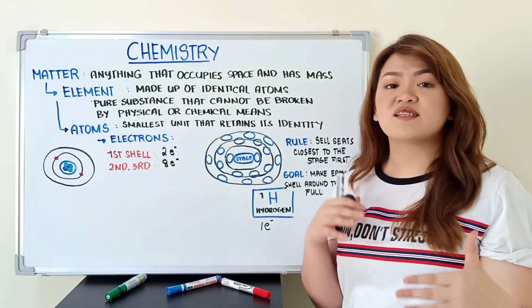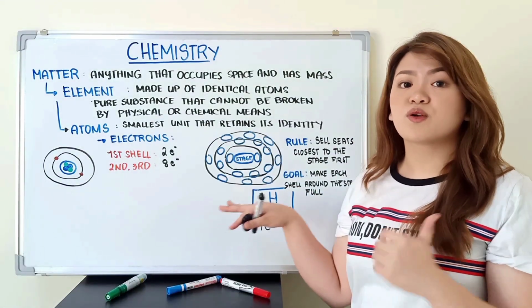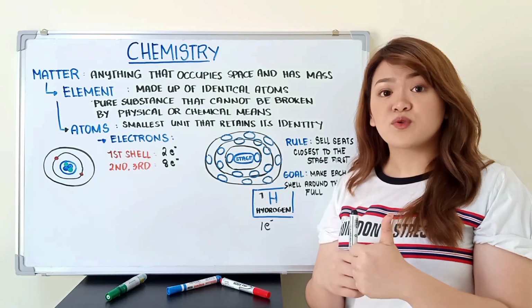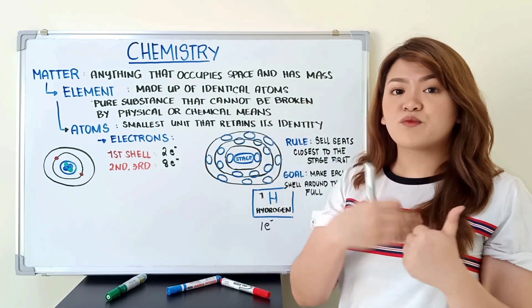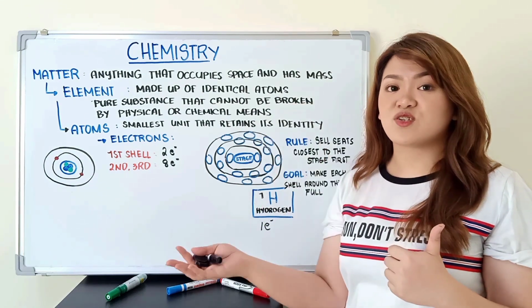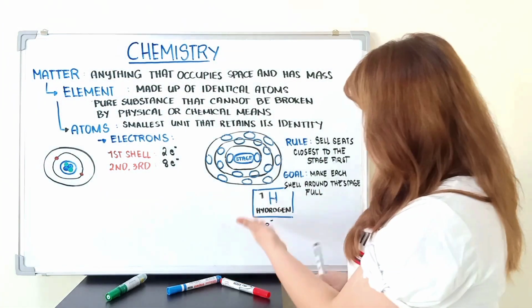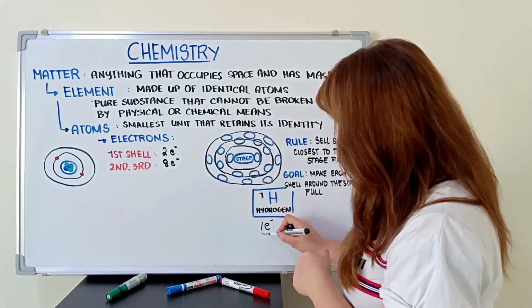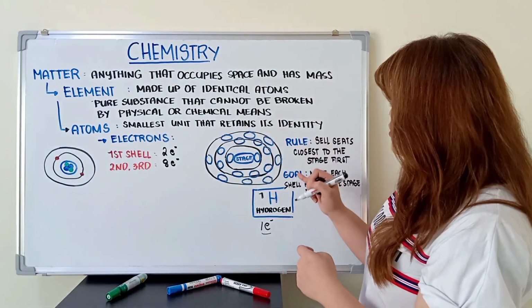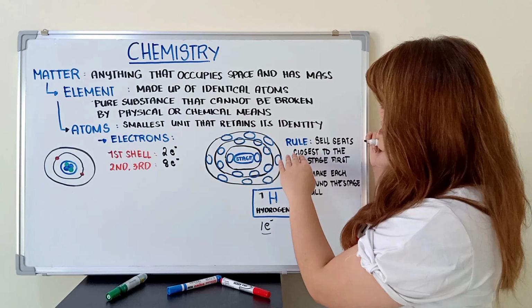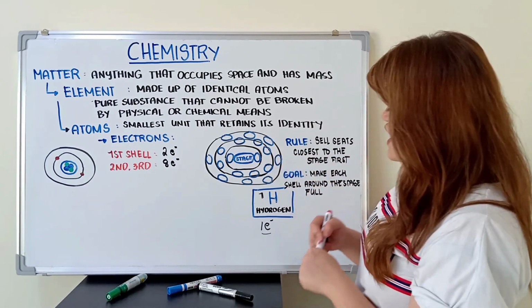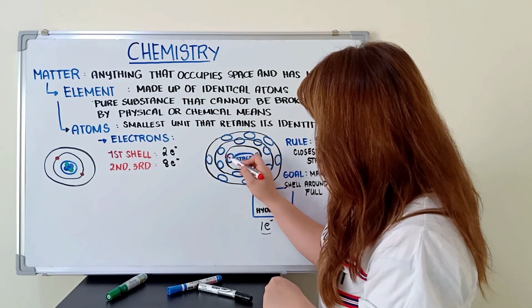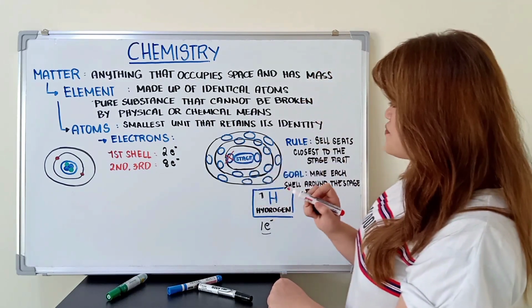First example is hydrogen, which is atomic number 1, which means it has 1 proton inside an atom. And sabi natin kanina kung gaano kadami yung proton, ganun din kadami yung electron. Kaya 1 proton, meron din tayong 1 electron. Sabi natin sa rule, we should occupy the seat closest to the stage first. Yung isang electron ni hydrogen is i-occupy niya yung seat na to.